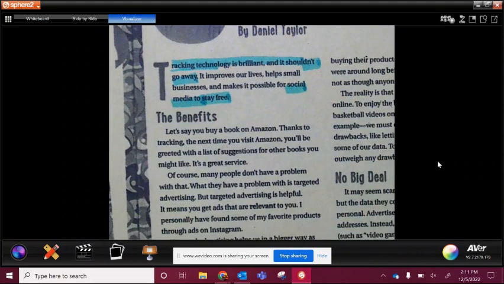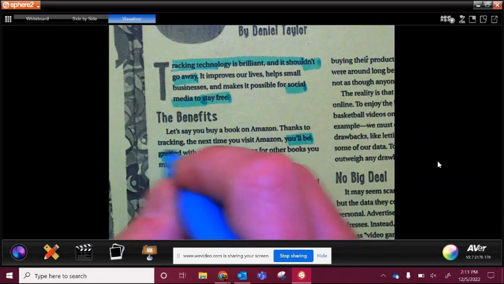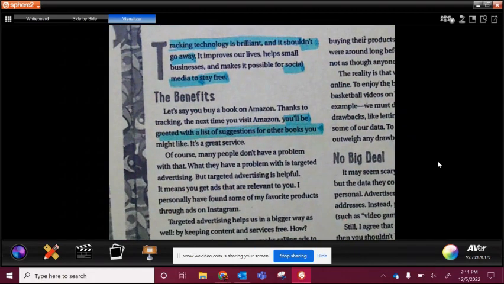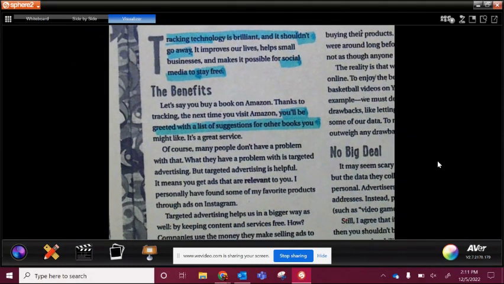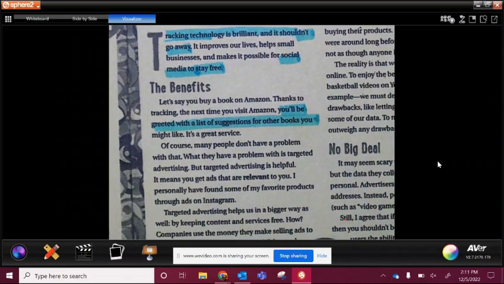Okay, the benefits. Let's say you buy a book on Amazon. Thanks to tracking, the next time you visit Amazon, you'll be greeted with a list of suggestions for other books you might like. It's a great service. Okay, so again, they're tying into the fact that they know that I'm probably an Amazon person because most people are on Amazon right now. So it ties into why they're trying to reach me as the reader, to kind of see their side. Of course, many people don't have a problem with that.